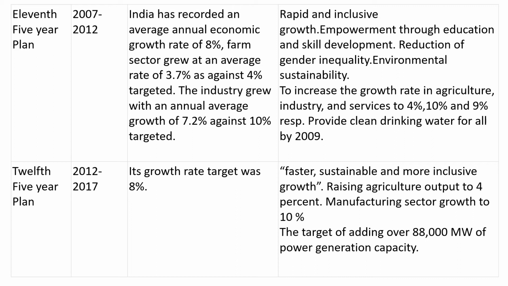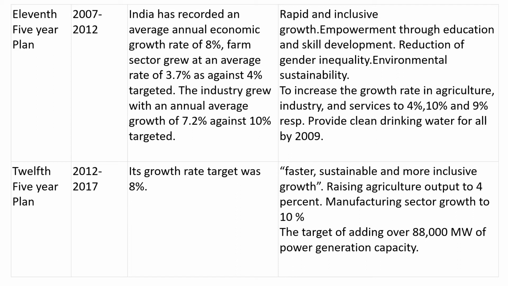The farm sector also grew at a rate of 3.7%, but the targeted growth rate was 4%. That means that what it achieved was a little bit less compared to what was targeted. Now coming to the industrial growth rate, the growth rate was 7.2% as against the targeted growth of 10%. Here also the achieved growth rate was lower compared to the targeted growth rate.